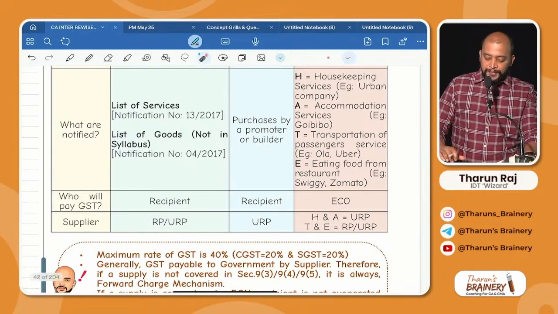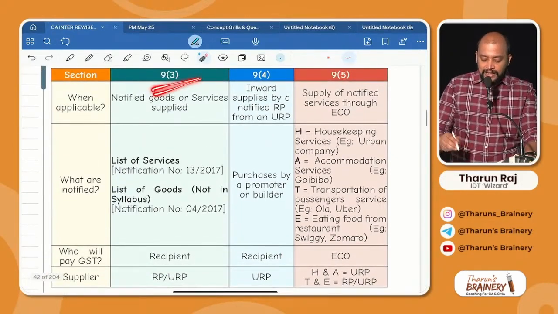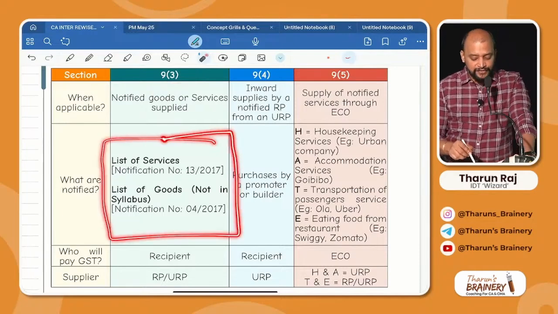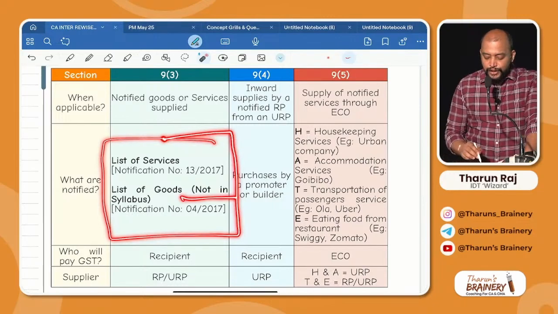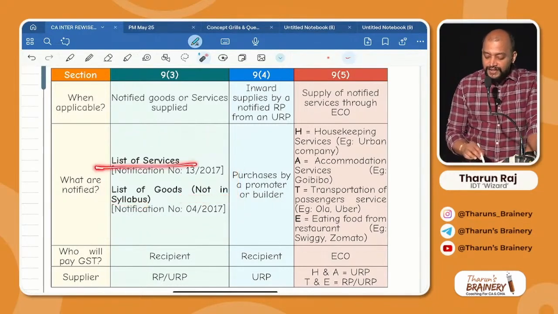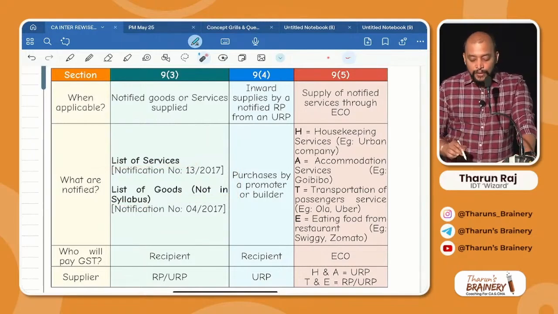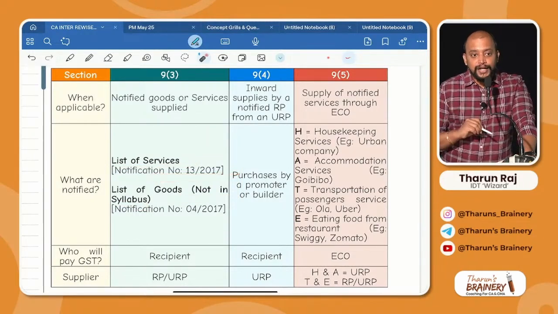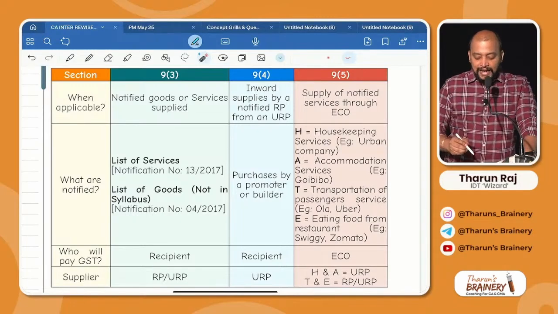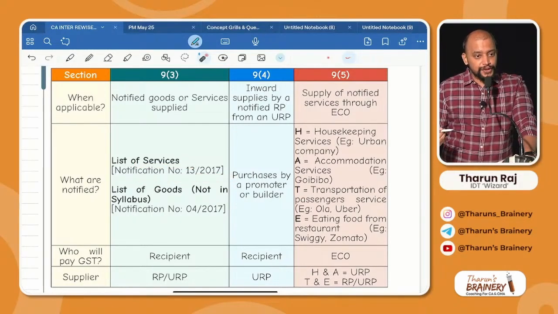Got it? And so what is that 9.3? There are some notified goods and notified services on which recipient will pay GST, but these goods are not in the syllabus, which you will be learning at CA final level. But we have a list of services which are covered under RCM. What is the notification number? I told you long back, remember notification number 13 of 2017. Exemptions are in notification 12 of 2017, and list of services under RCM is in notification 13 of 2017.